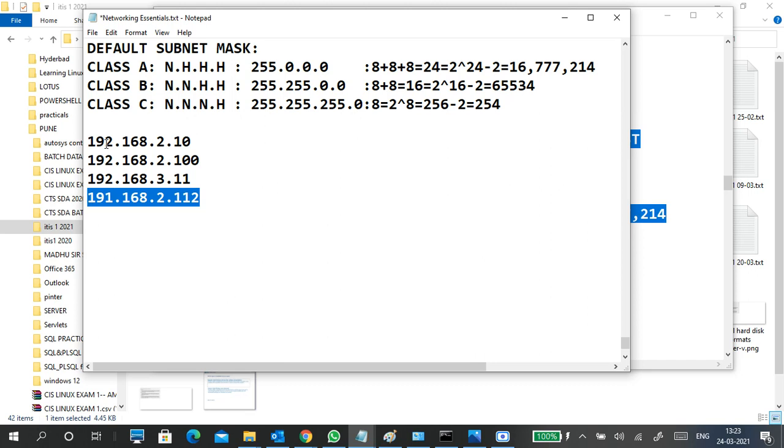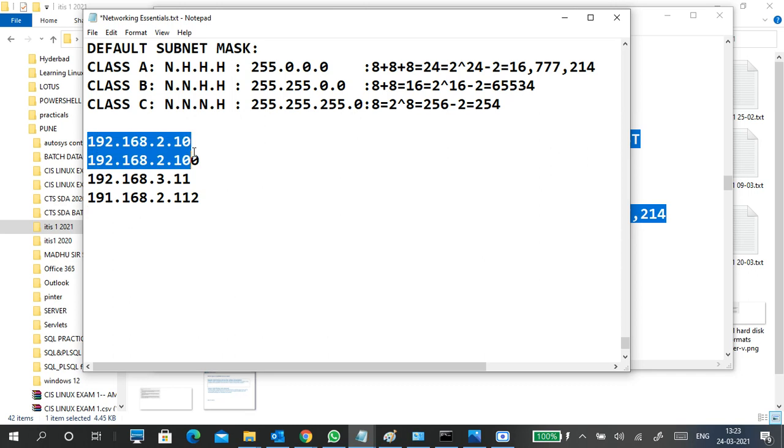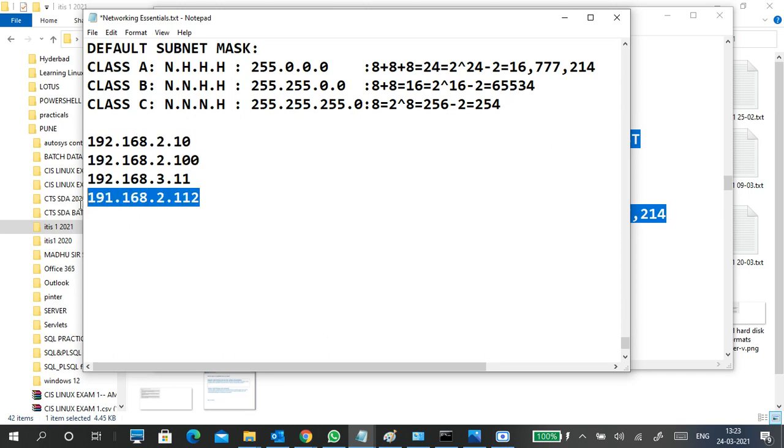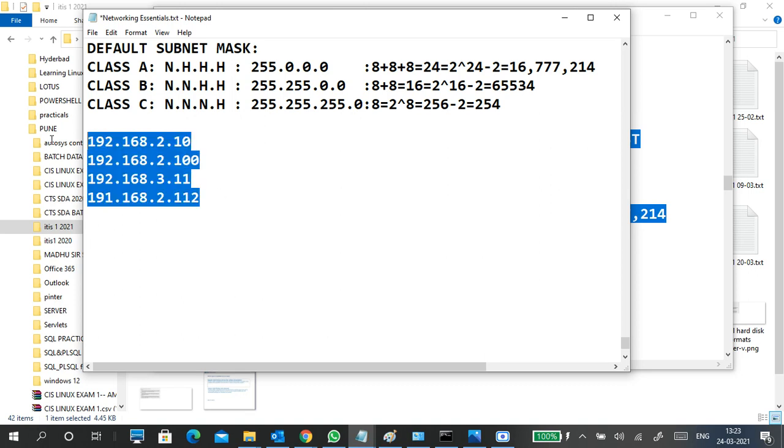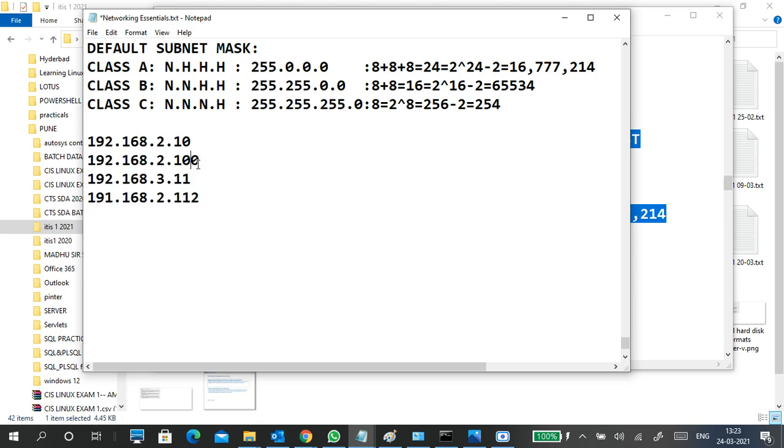these PCs also won't communicate with these PCs. Why? Because here is a 192, here I use a 191, here I use a 192, here a 191. So these two are in the same network, and this is a different network, and this is also a different network from it. How do you know? Based on the network portion and host portion. These are not in one network. So when you have four PCs, and you find these two communicate with each other but not with the others, what you do is change the network part.